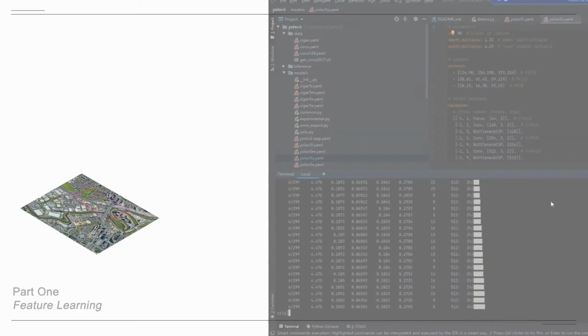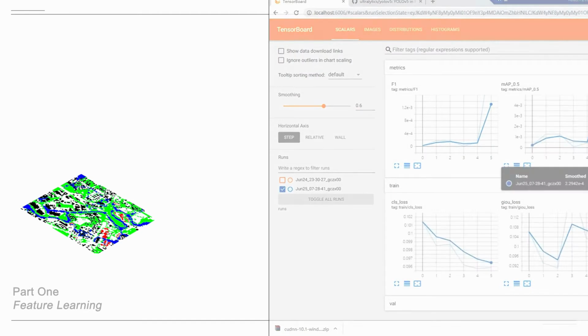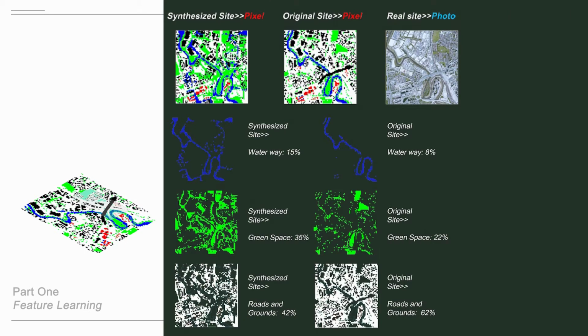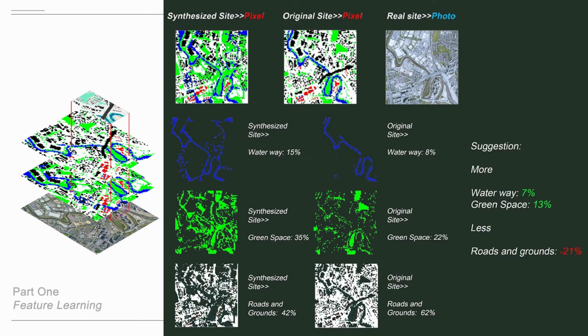After training the machine, we got the synthesized site from the generative neural network. The result shows that under the existing urban context, if we want to approach a high-biodiversity natural landscape, we need to provide more water and 13% green space within the urban area, and dilute the roof area down to 21%.